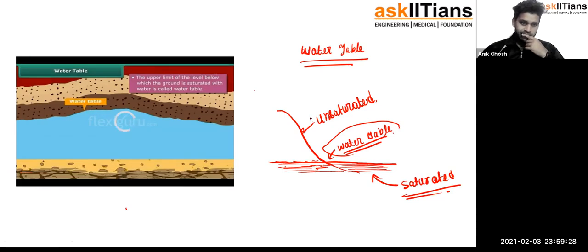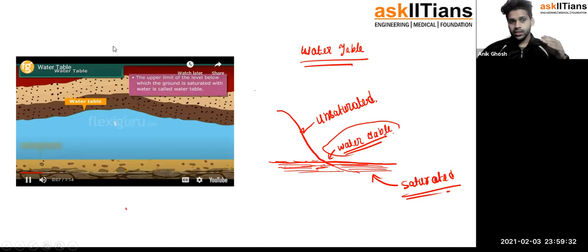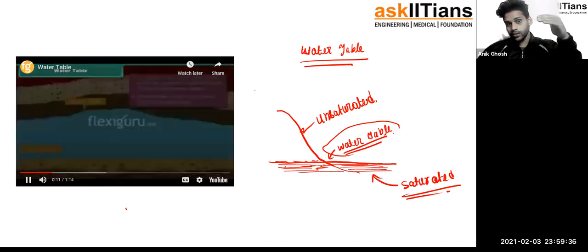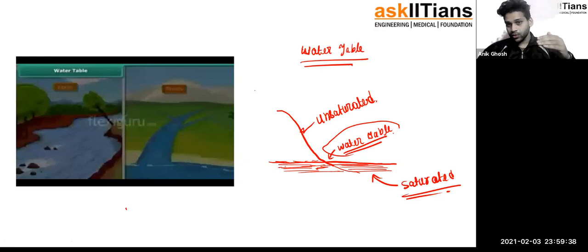So you can see this is the ground and this is the unsaturated level. The upper layer is the unsaturated one and the lower layer is the saturated one.